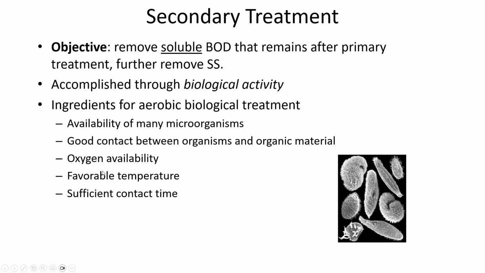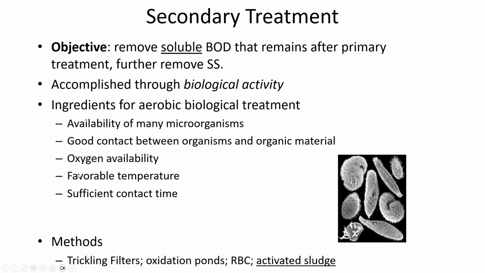We want to do things to make sure that there's enough oxygen for the microorganisms. And then it's also temperature dependent. The warmer it is, the faster this process will go. We won't bother to heat the wastewater because that would be cost prohibitive. But we are aware of changes in temperature, and so when we're doing design, we want to make sure that our system will be effective at the lowest temperature we're likely to see during an annual cycle. We also have to design enough time for the microorganisms to do their thing. There are a lot of ways to achieve secondary treatment, and a lot of these are really interesting.